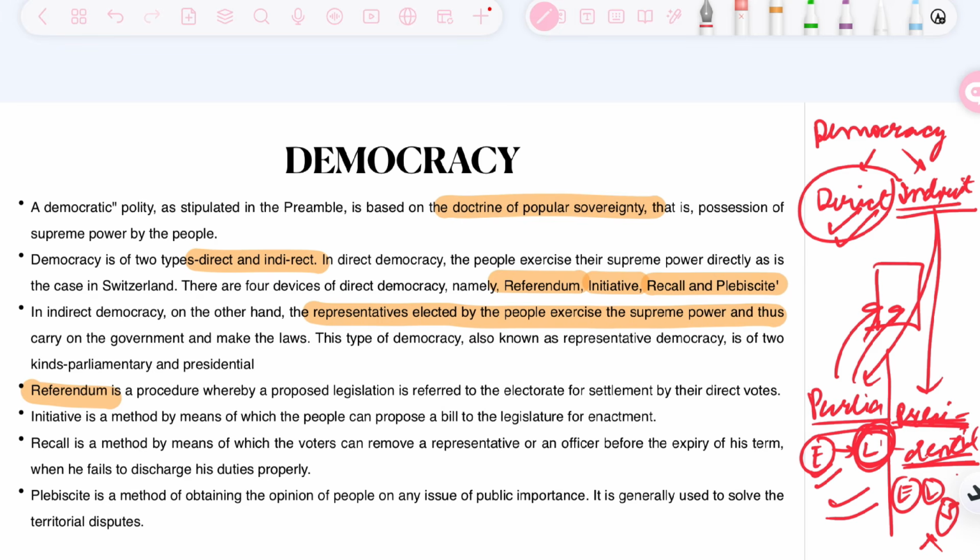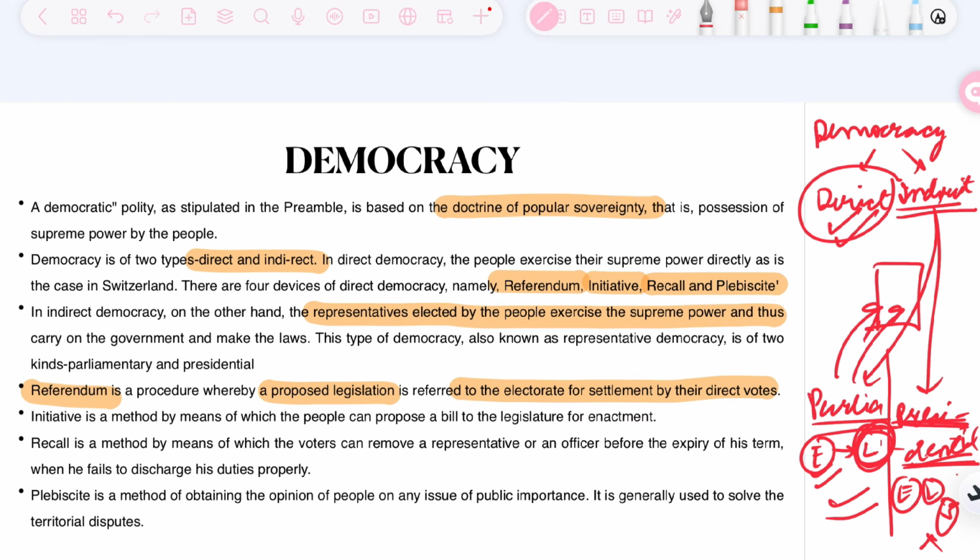So first it is referendum. Now what is the meaning of referendum? Referendum is basically a procedure whereby a proposed legislation is referred to the electorate for settlement by direct vote. So in a referendum, you send a proposal of legislation, for example a bill, to the electorate, a group of people. They will directly vote upon it, and it is a kind of direct election. So for example, you want voting to be done on a bill of women reservation. So you directly give it to a group of people who are called the electorate. In upcoming videos, we will discuss the electorate difference between presidential election and vice president election.